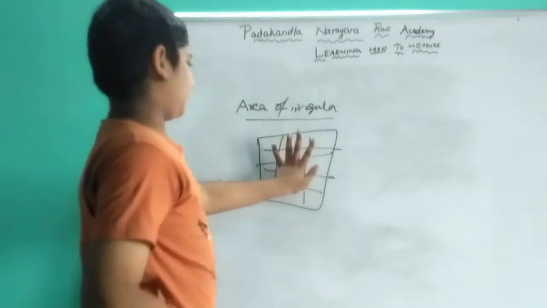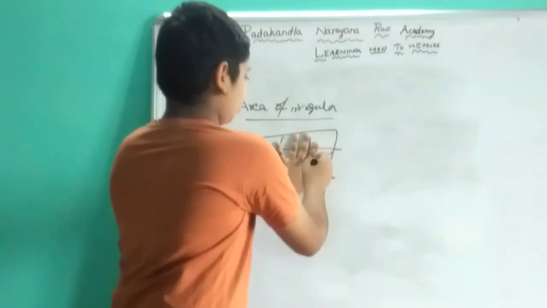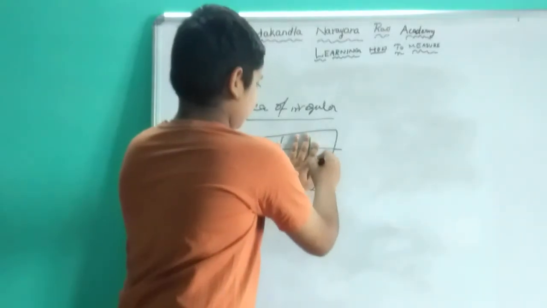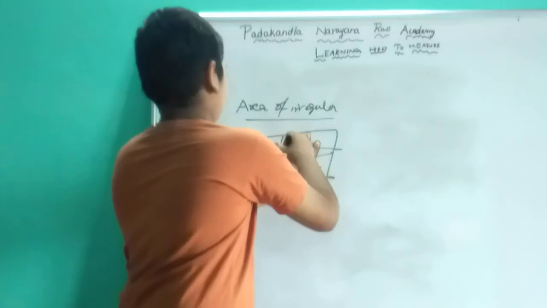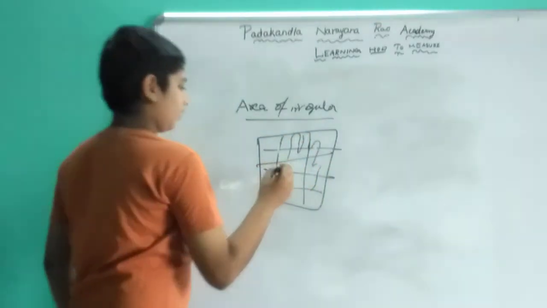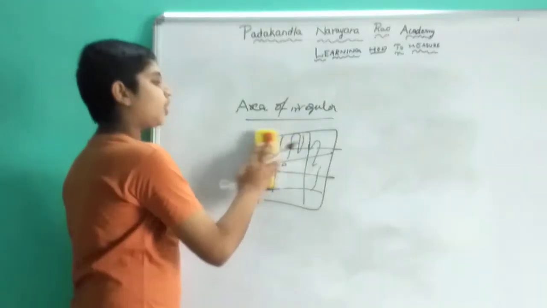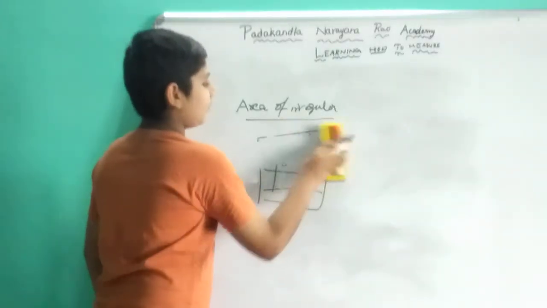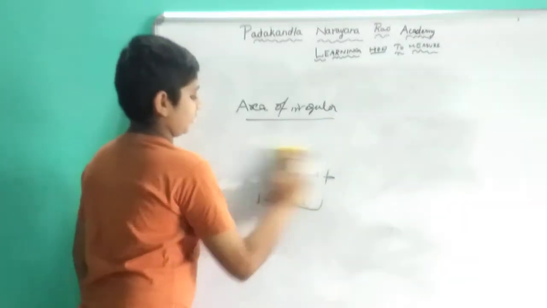Suppose you keep your hand on graph paper, you have to draw around it like this. Then it will be counted in boxes. A half box will also be counted, but less than half will not be counted.